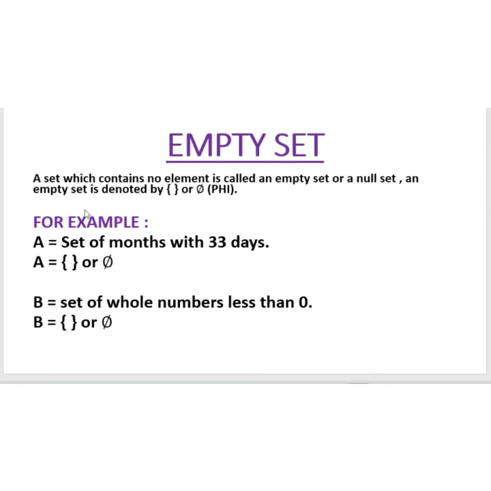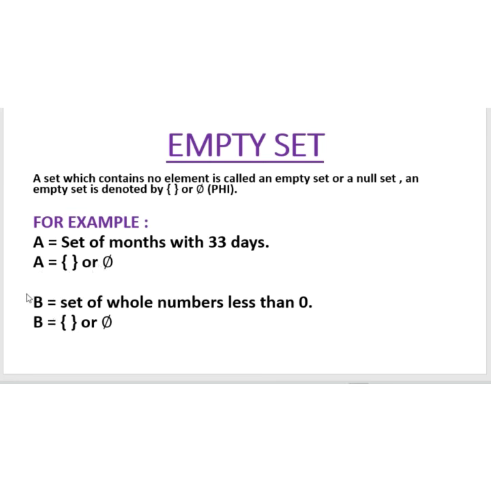For example, set A is a set of months with 33 days. We know that there is no month in the year with 33 days. So set A is an empty set or a null set.